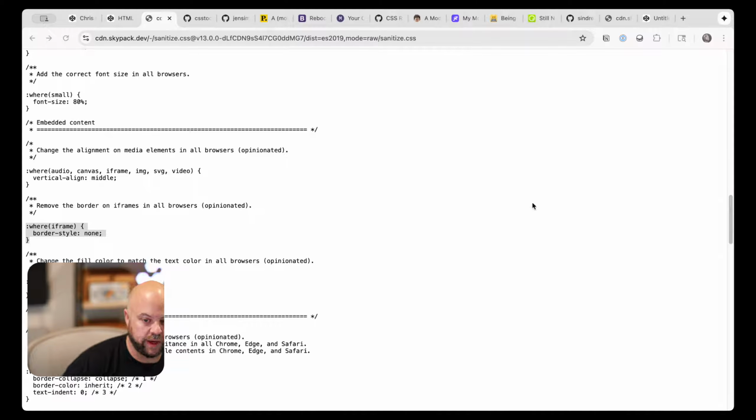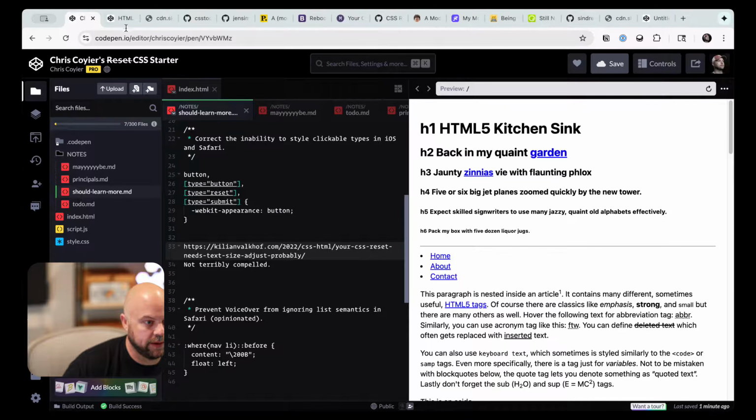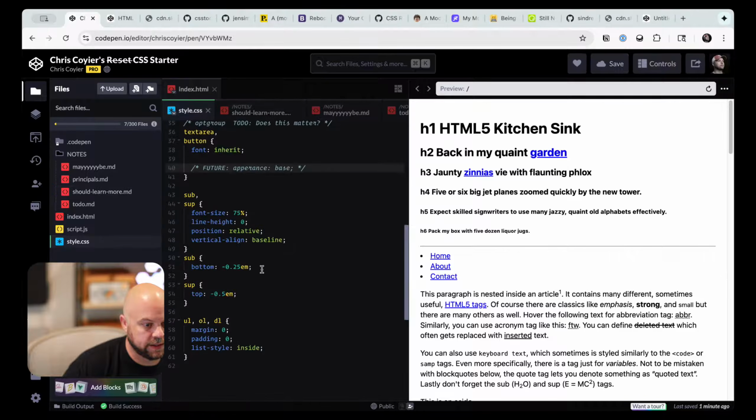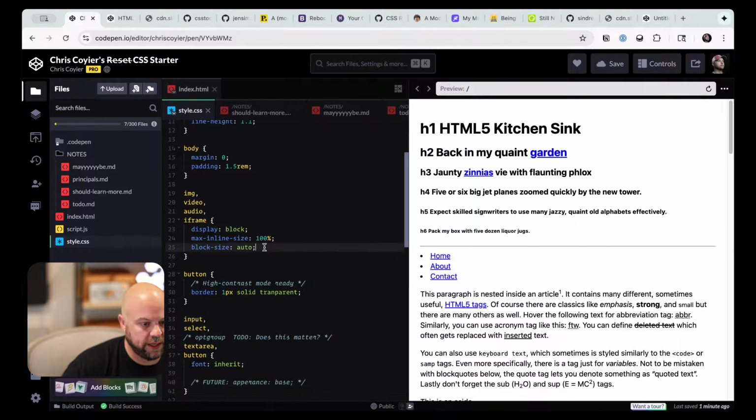Then you could see it if we did this, and it has a beveled border, which you almost surely don't want, right? But you wouldn't want it on any other element either. Maybe we'll put it on the same element up here in our CSS.